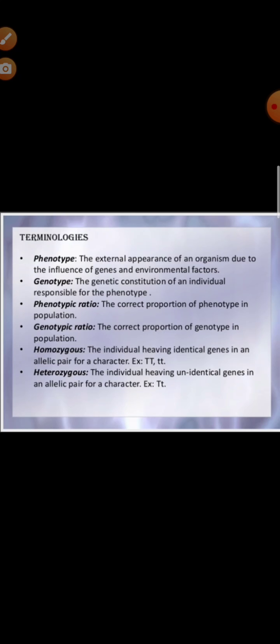Homozygous means the individual has identical genes in an allelic pair for a character. It can be both capital T or both small t. Heterozygous means the individual has non-identical genes in the allelic pair for a character. One will be dominant, another will be recessive. You have to know these terminologies because later in this chapter we require them. What do you mean by dominant gene and recessive gene? The gene that expresses its character in heterozygous condition is known as the dominant gene, and the gene that fails to express its character in heterozygous condition is known as the recessive gene.